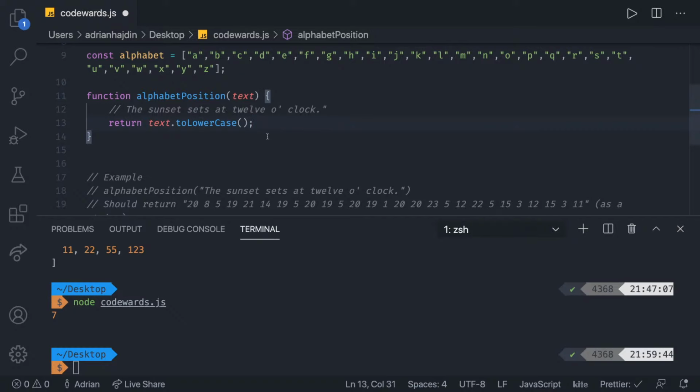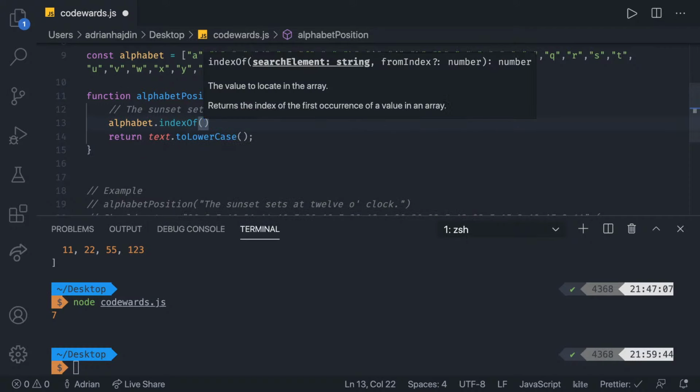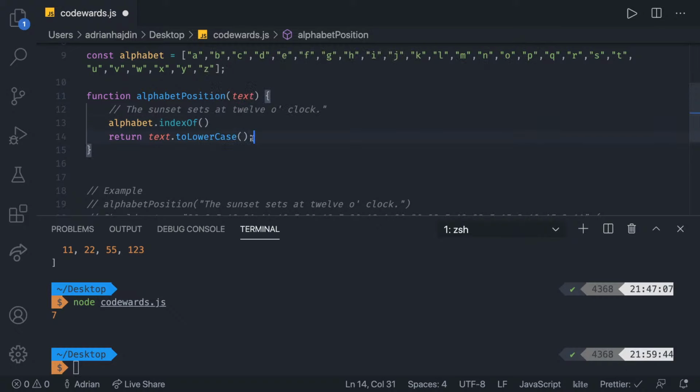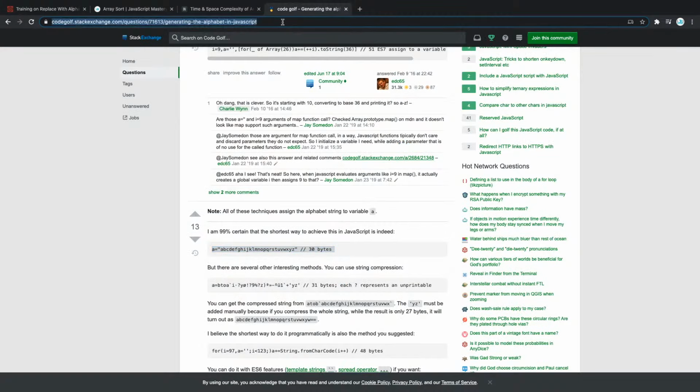Great. So in this case, what we want to do is string to lowercase, and we want to map over the letters. So we have to find the value of that letter in this array, and that's going to be array dot indexOf. So alphabet dot indexOf a specific character. So in here we need to put a specific character. In this case, the easiest way would maybe be to loop over it. But let me just see this.